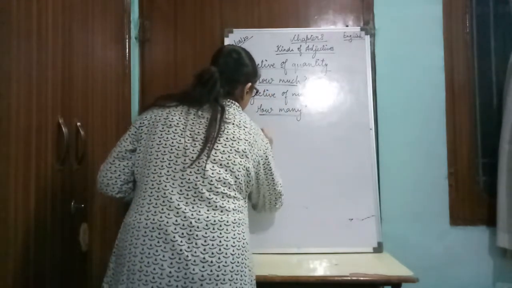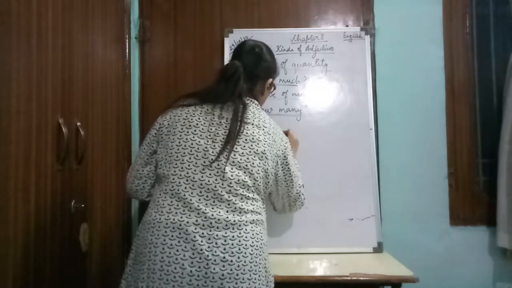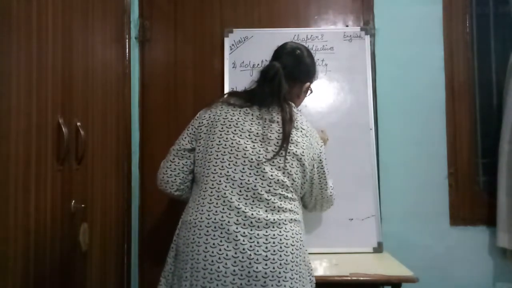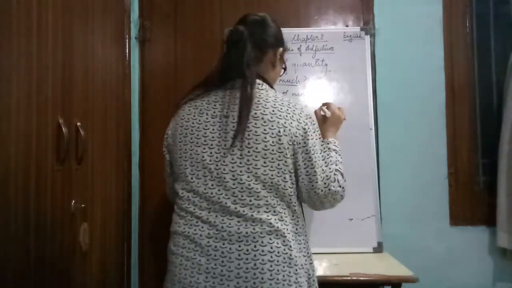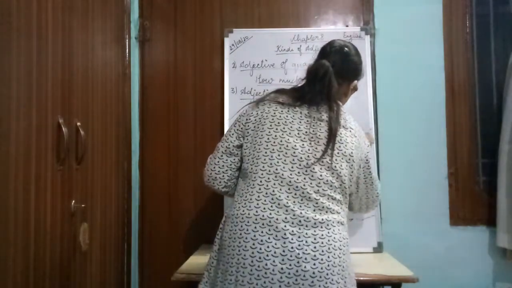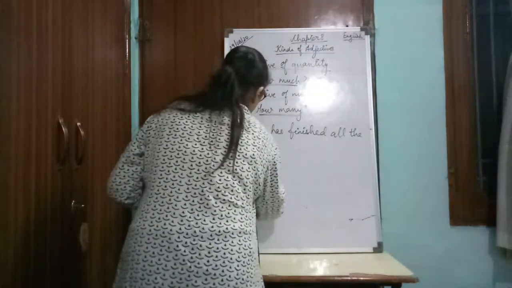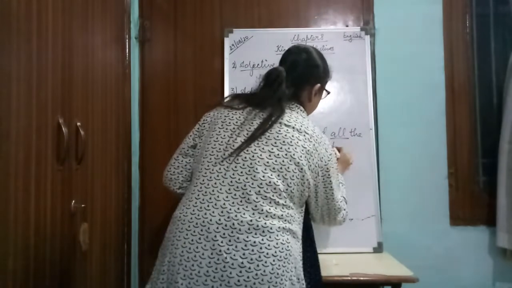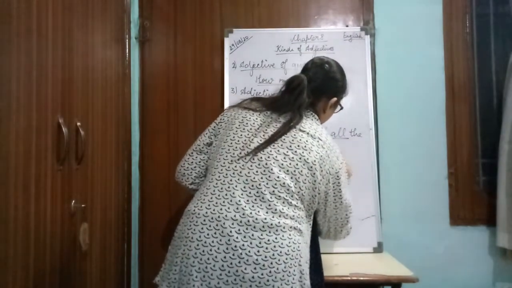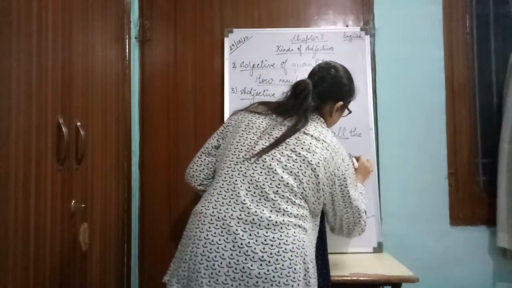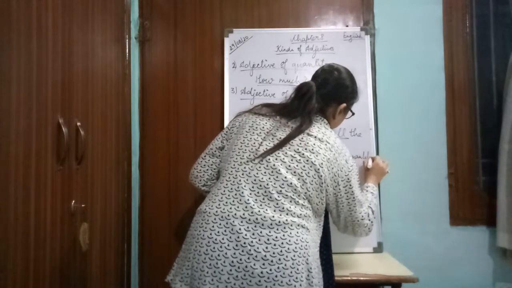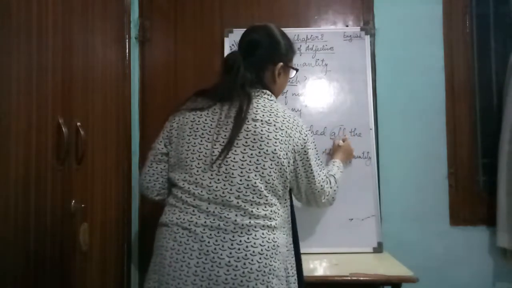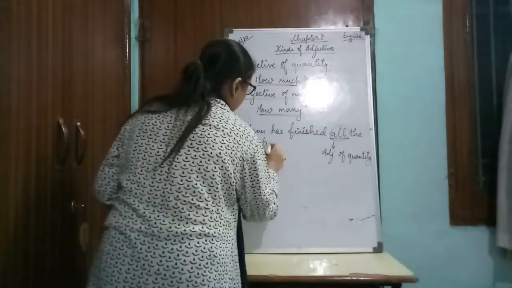In the first sentence, "Manu has finished all the shoe," all is an adjective of quantity, because this adjective is used for an uncountable noun.